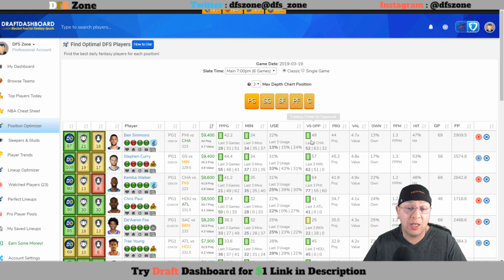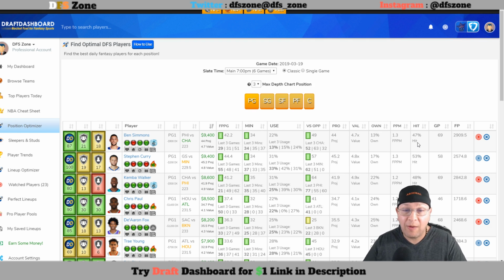But he has had great success against Charlotte, and that's what you got to also put into consideration here. Against Charlotte, he's averaging 49 over the last 3 games, and in his last 2 games, he put up a 52 and 63. So that pretty much rounds out to about 56, 57 fantasy points. So he has done very, very well. At 57, if you can get me 49.5 at that $8,500 price tag on DK, he's definitely going to be solid. 47% of the time, he has met value at 9,400, and he is definitely above that, easily over 50% at that $8,500 price tag on DK. So I think on DK, he is definitely someone you can consider.